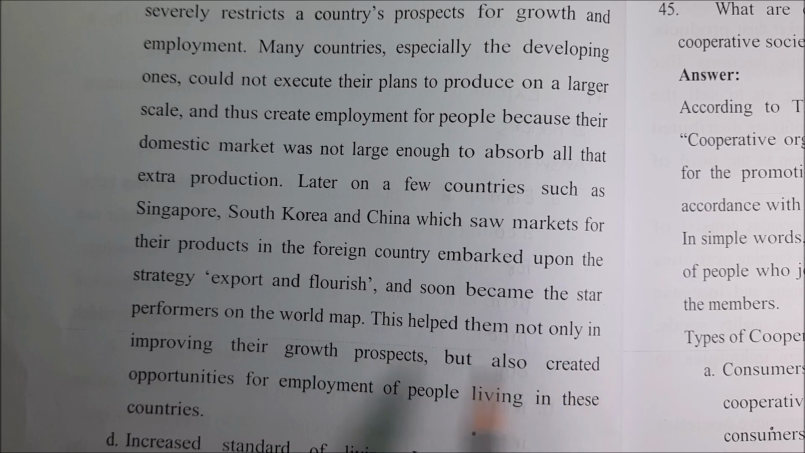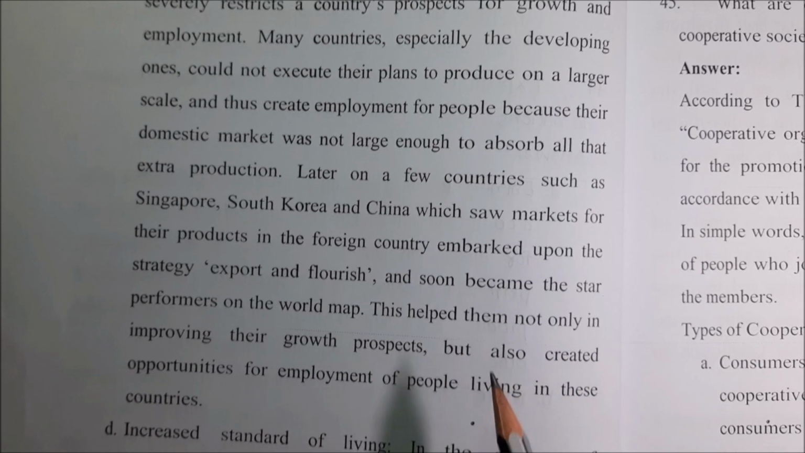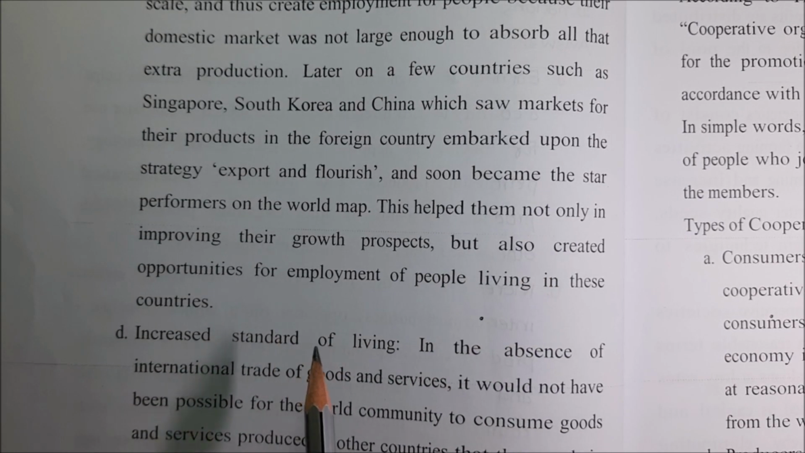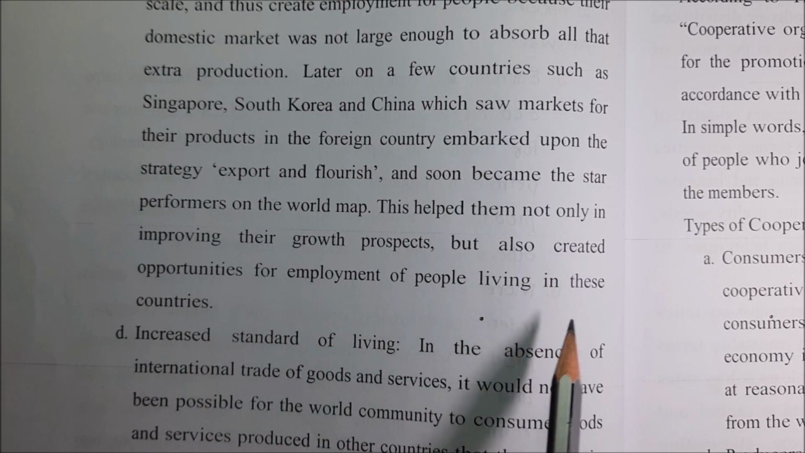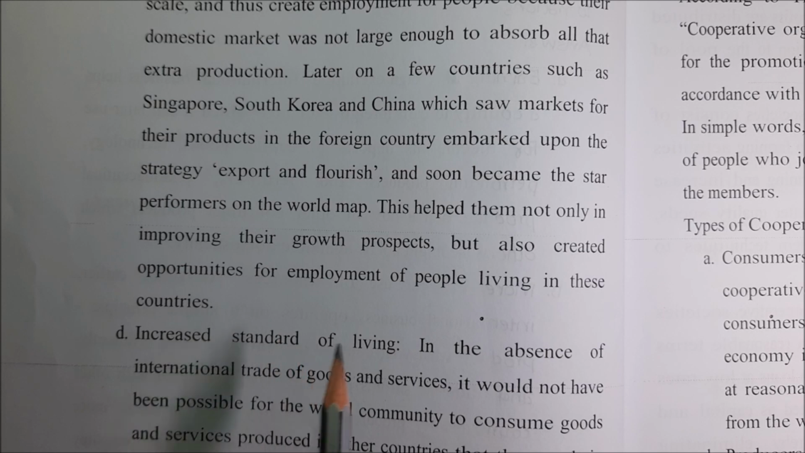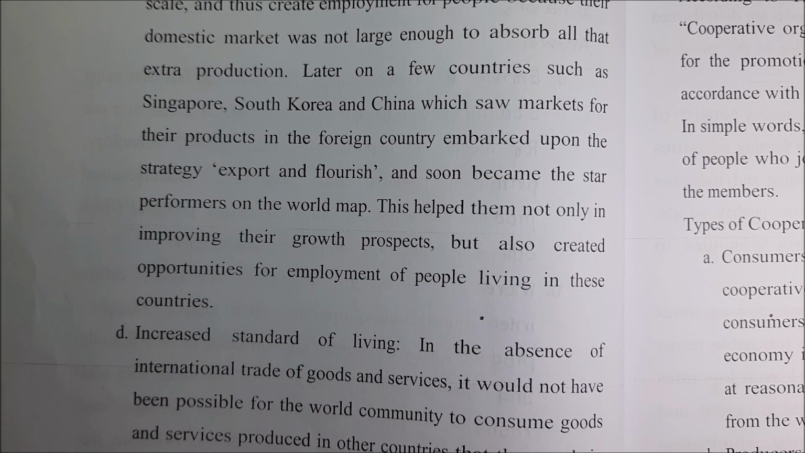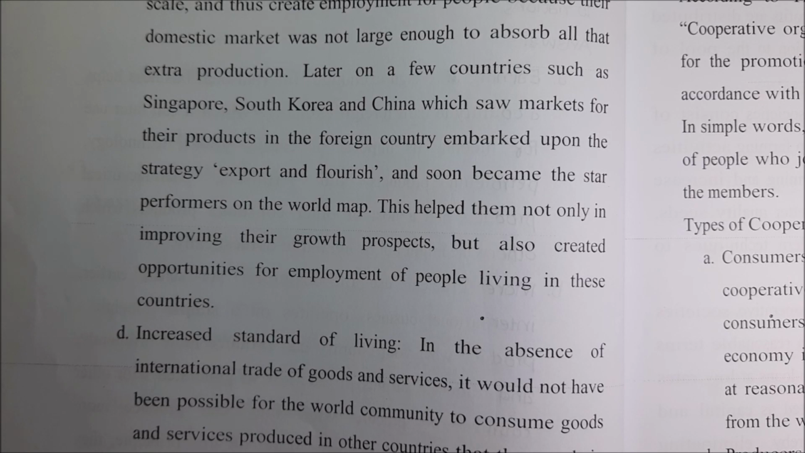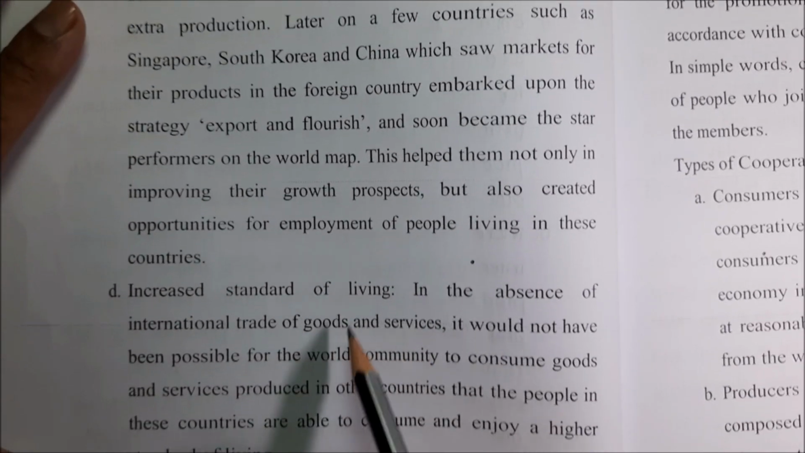This helped them not only improve their growth prospects but also created opportunity for employment of people living in these countries. You see, when you go for international business, it is not only exporting, but you are getting employment for so many persons. That means the unemployment rate will be reduced and you will be encouraging different businesses.